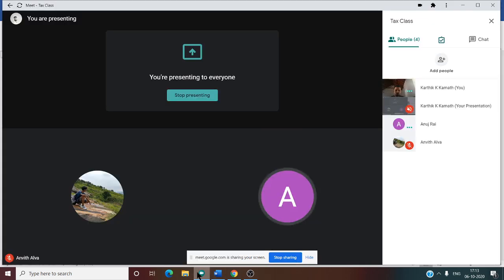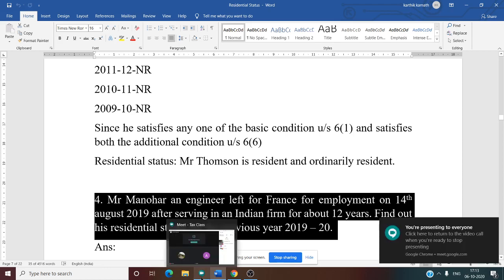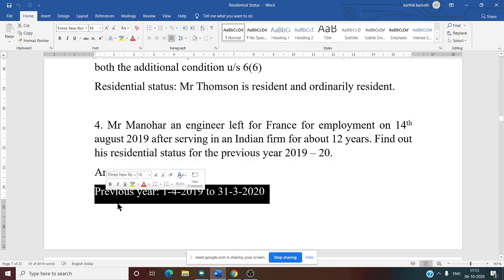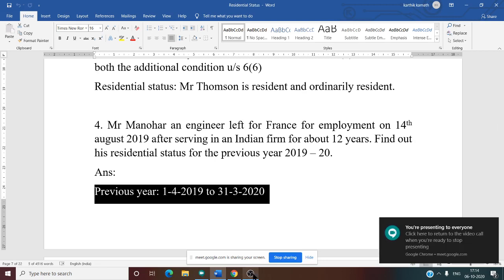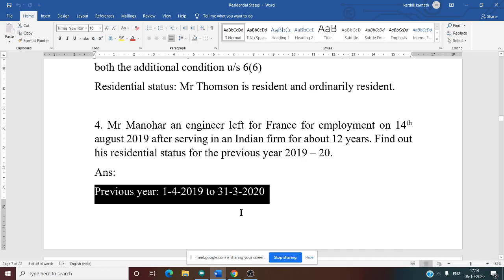Have you understood the question? What is the previous year? It is directly mentioned in the question itself. 2019-20 is your previous year. For calculation of residential status, we need the previous year. Now we know previous year is the financial year. Financial year means from April to March. So it starts from 1st April 2019 to 31/3/2020. So this is our previous year.